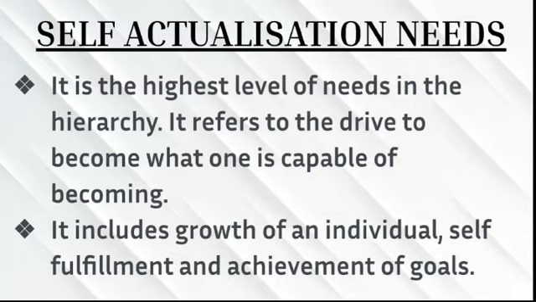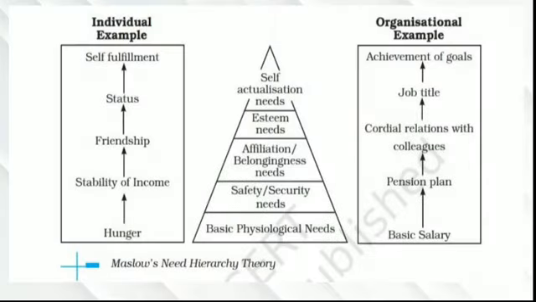So these are, according to Maslow, the five very important needs, which are placed one after the other from the lowest level to the highest level, from the basic to the self actualization needs. So here come Maslow's needs based on these five particular needs in the hierarchy. We'll study this in the form of a diagram. We have three important diagrams here, which will explain the hierarchical needs of an individual in an organization and the basic need according to Maslow.